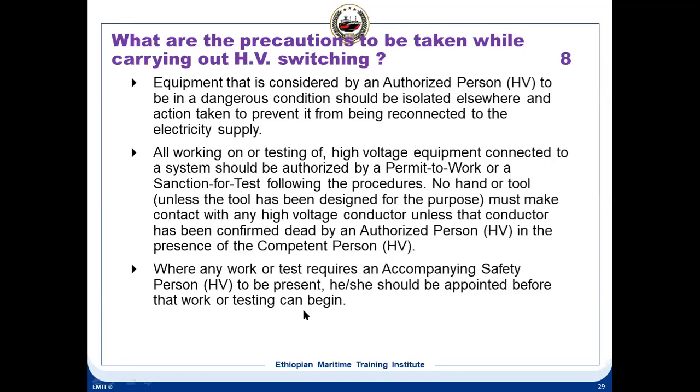But the competent person should have a safety standby person with him. So one person cannot work alone on high voltage. If it's only a competent person, you should have a standby person with him. So this is mandatory, that there should be a standby person when he's working on the high voltage.